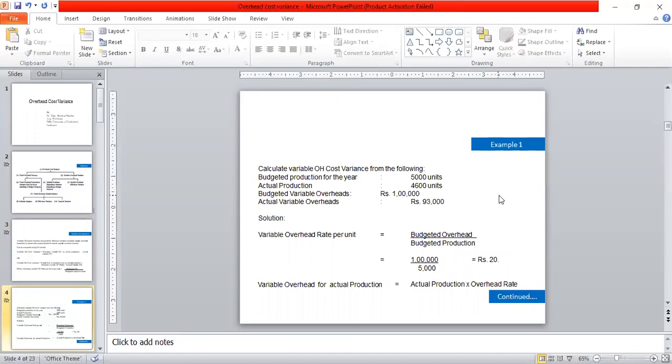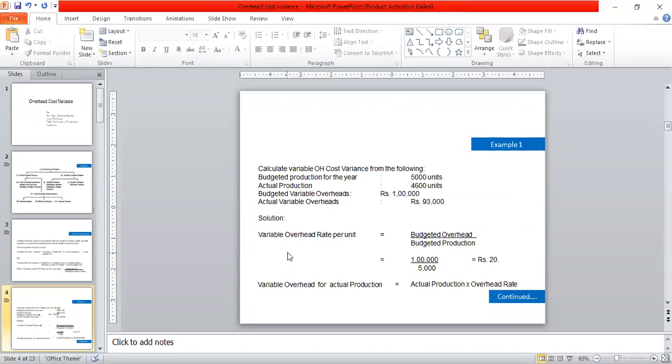Now we take an example to calculate the variable overhead cost variance. The budgeted production for the year is 5,000 units, actual production is 4,600 units, budgeted variable overhead is 1 lakh and actual variable overhead is rupees 93,000.